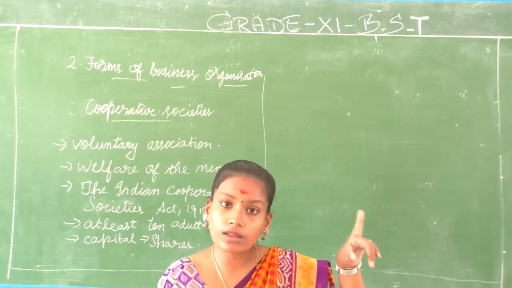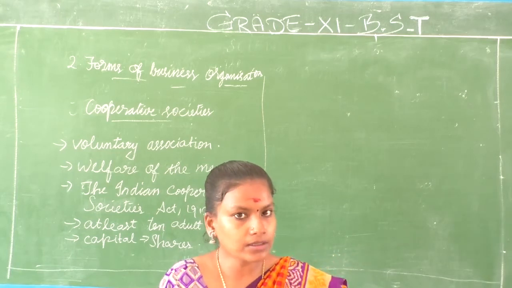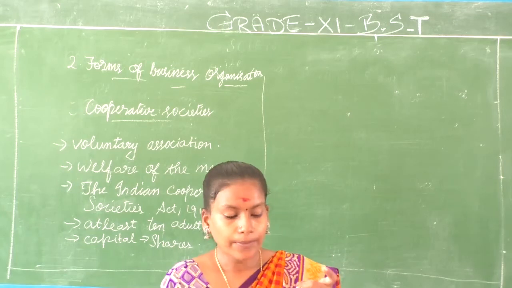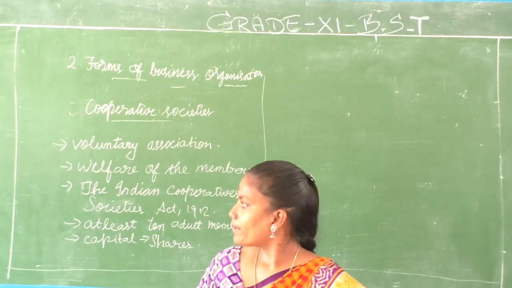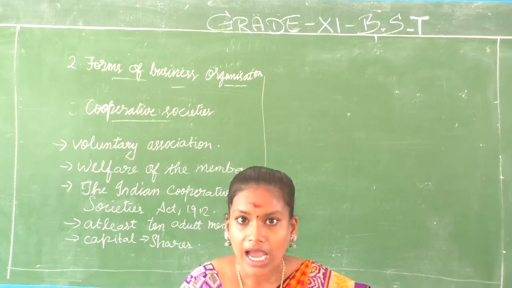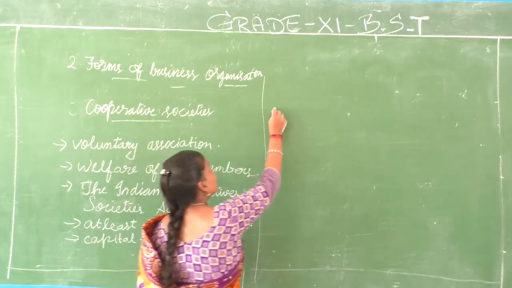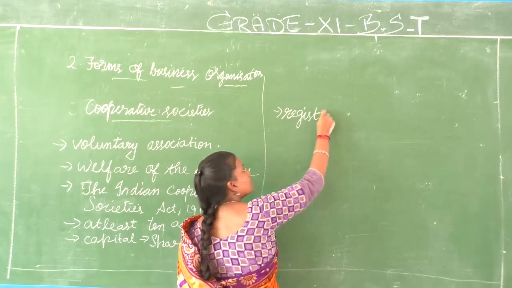So there we call that owner a sole proprietor. Then in joint Hindu family, the terms are karta and co-parceners. In partnership, the term is partners, whereas in cooperative society, the term is members. Okay? And the registration is compulsory. This society should be registered.